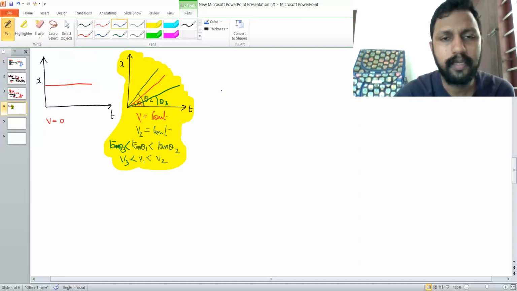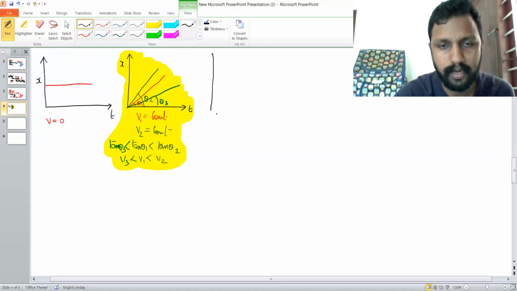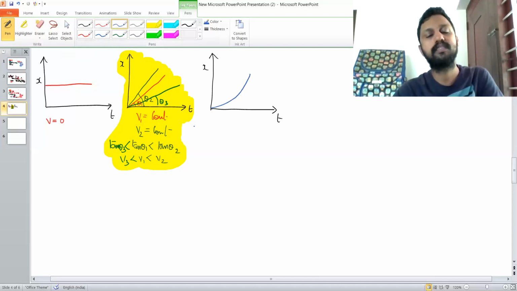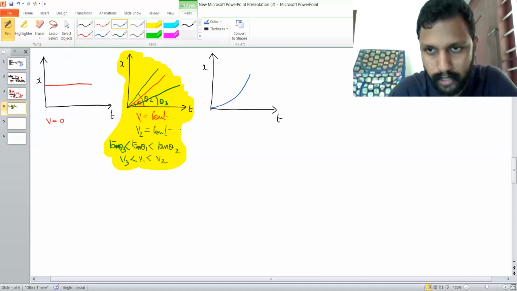Then let me draw another displacement time graph. If I am drawing a displacement time graph, let me draw like this. Now this is a curve, it's not a straight line.